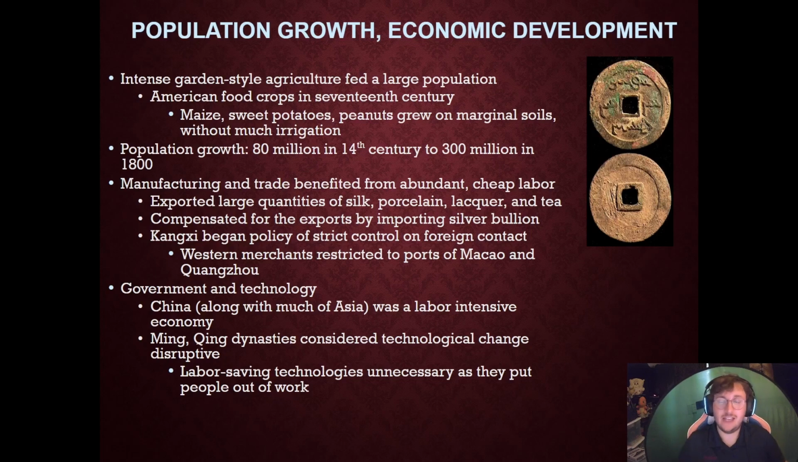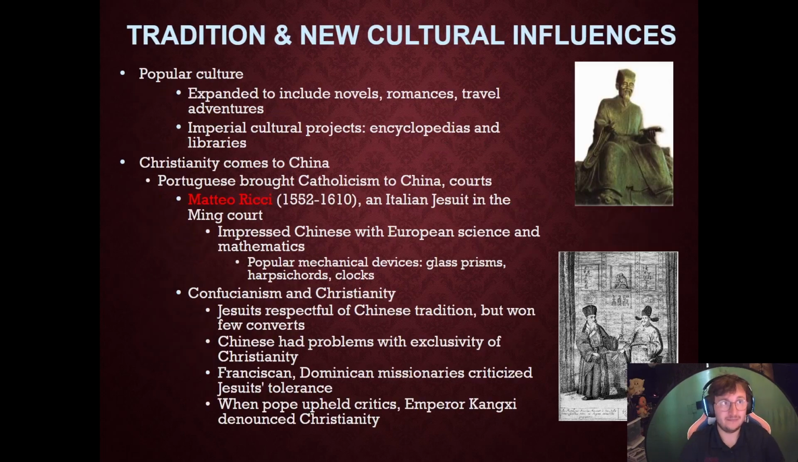China, along with much of Asia, was a very labor-intensive economy, meaning that you worked hard because of Confucianism. The Ming and Qing dynasties are considered technologically disruptive because technology made work easier, thus putting people out of work, which goes against the entire Confucian system. So they would actually start to fall behind technologically due to this.